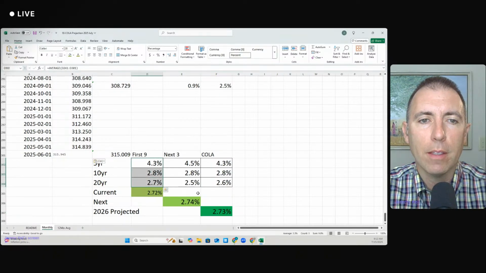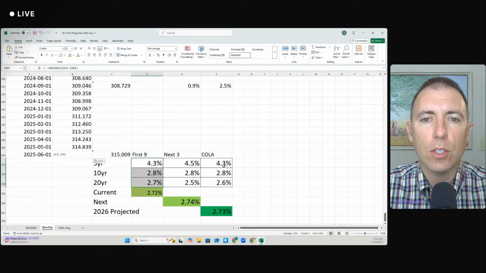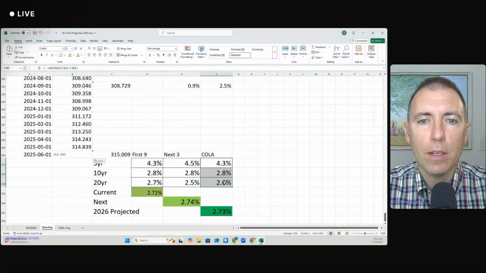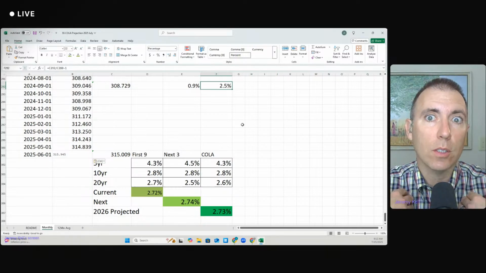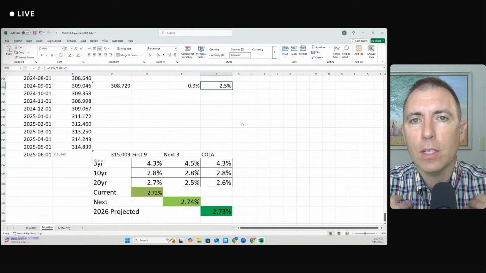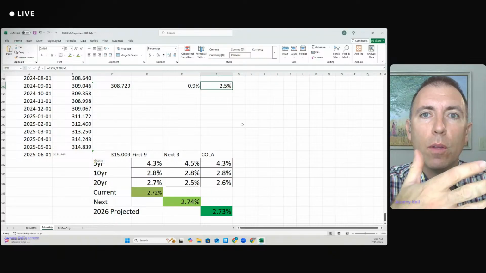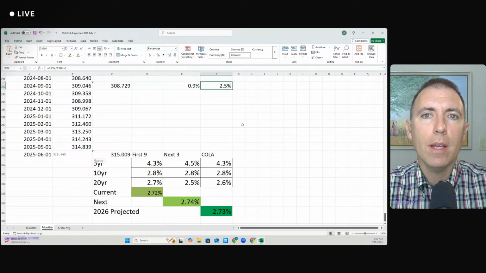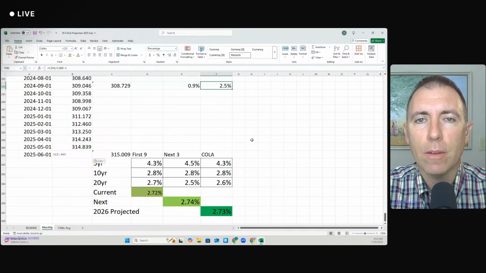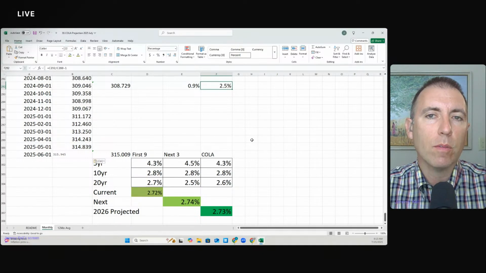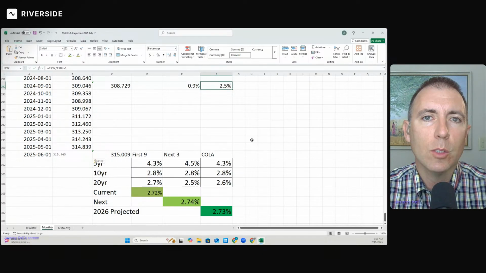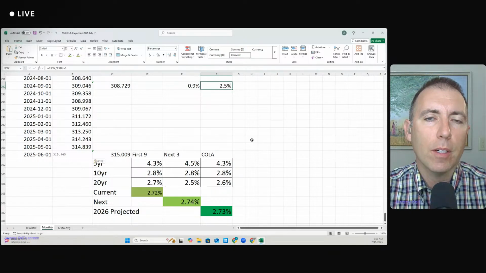Historically, whatever's happened in the first three quarters, which is why I love the July data release, is basically where the cost of living comes in. So somewhere around 2.7% is where the cost of living is headed towards, which of course is a little bit higher than this year's COLA of 2.5%. You might feel that that's good news, that the COLA is projected to be up, but this is only showing up because there is inflation that is reflected in the cost of living adjustment. So as of right now, cost of living for 2026 is projected to be up slightly compared to this year.